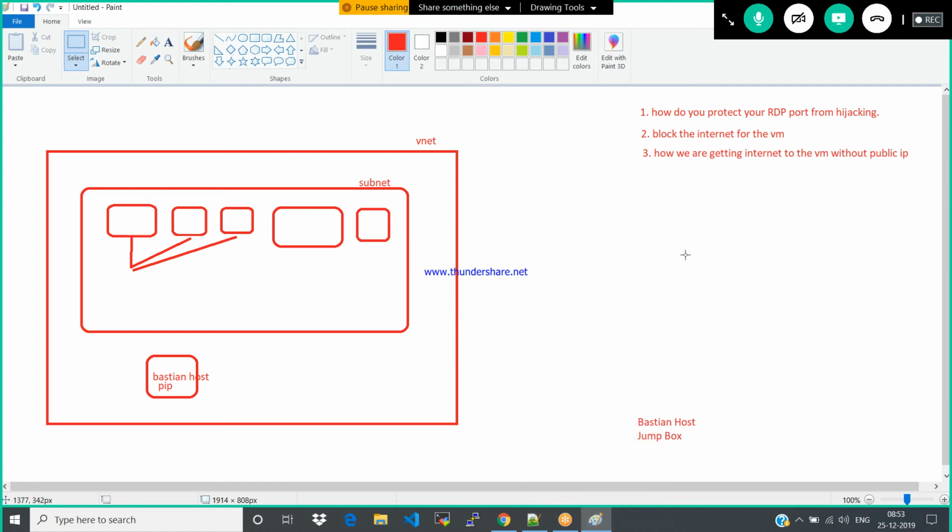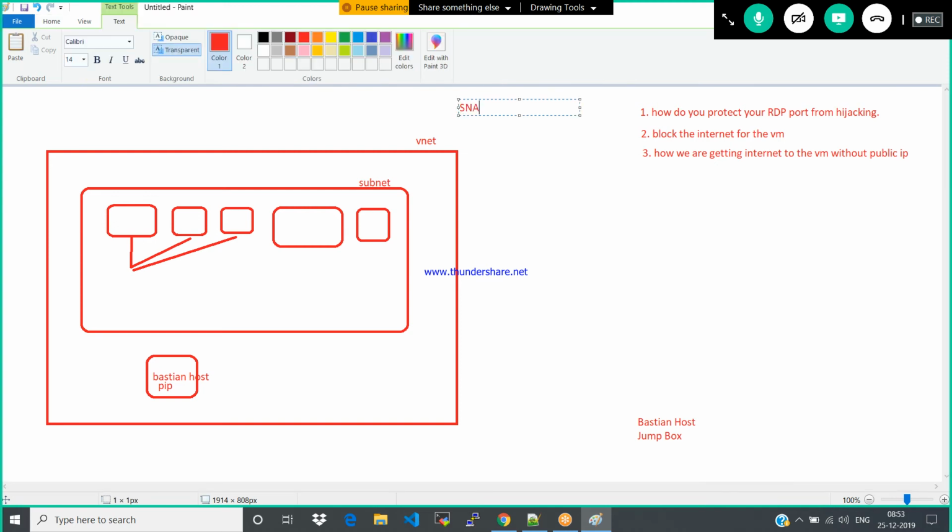Try that. The concept is called SNAT, source netting. Read about it a bit, you will get an idea. This is more in-depth networking. Sometimes this is also asked, an in-depth networking concept. Source netting, source network address translation. I mean to say your private IP address is associated with the public IP address of Azure, and from there it is getting the internet. That is happening in the backend.